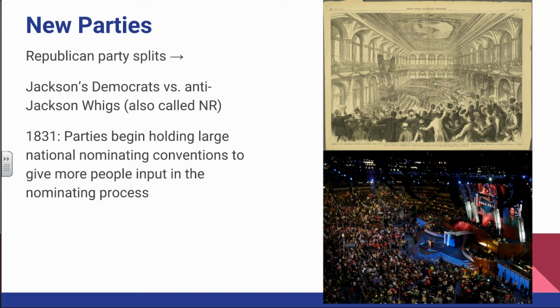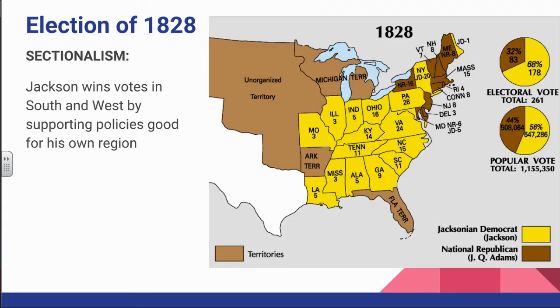It used to be that just a small group of people from, for example, the Democratic Party or the Whig Party would get together and make the decision about who they wanted to run as their candidate. But this is really going to be the advent of these huge nominating conventions. The one on the bottom you can see here is the modern era nominating convention. But here you see we've got a fairly large room, and we've got a lot of people involved here, a lot of people who are here to participate in making the decision about who should be our candidate. So it's another example of increased access to politics in the Jacksonian era.